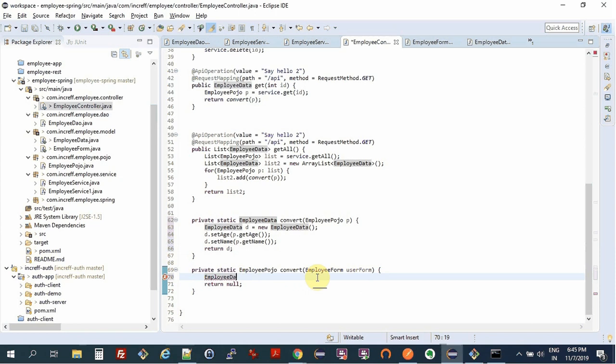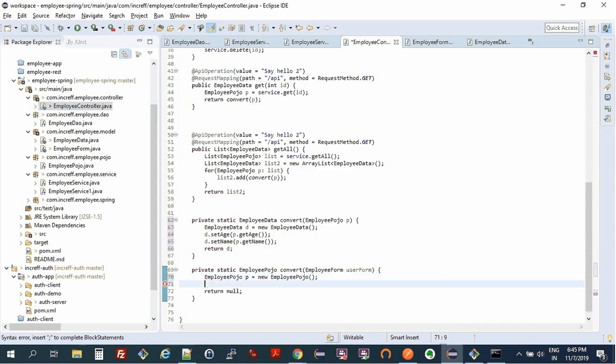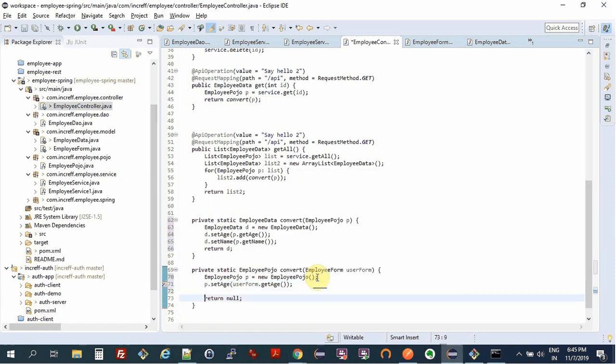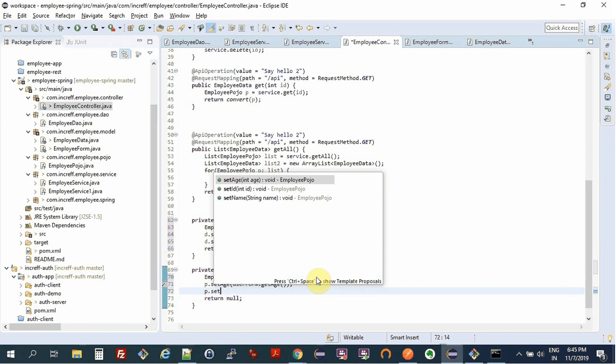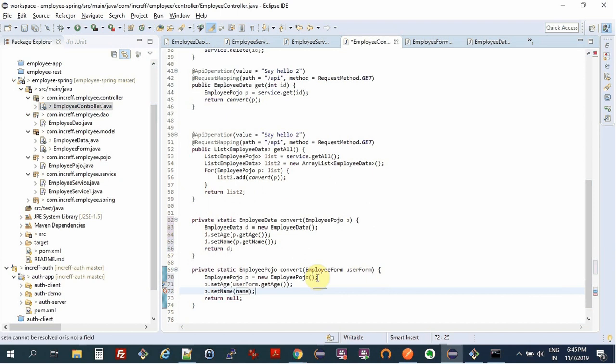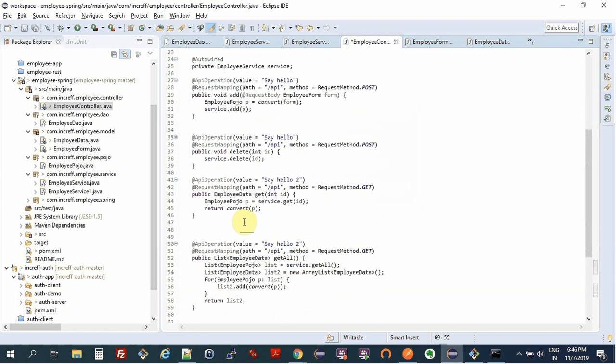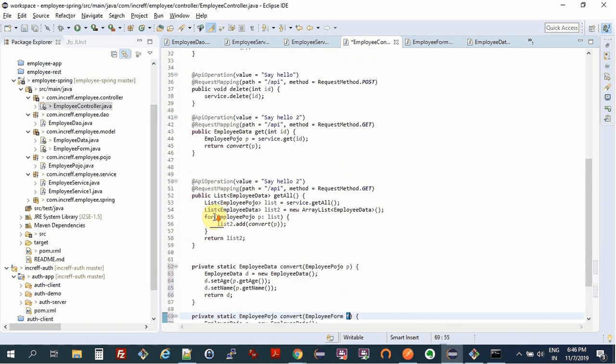So we have employee Pojo p is new, and then p.setAge, we can set it from the form. Same for name, and we just call it f. So I think it more or less completes everything.